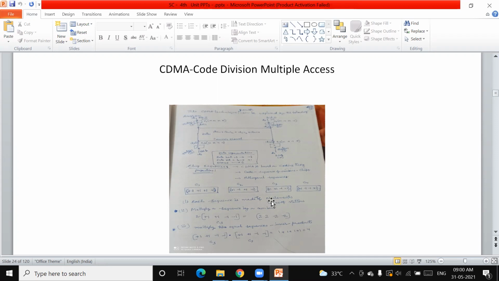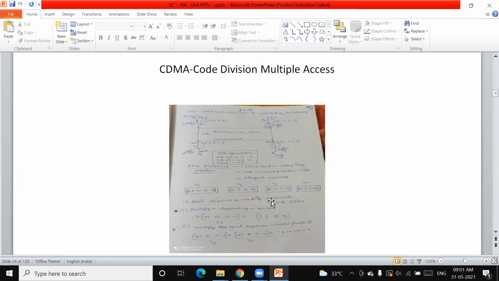So now this illustrates what is there in the slide. I'm going to explain it, and then I will move the slides one by one. Here, what are we going to see? For example, if there are 4 users, 4 transmitters, they are going to transmit the data and receive the data.